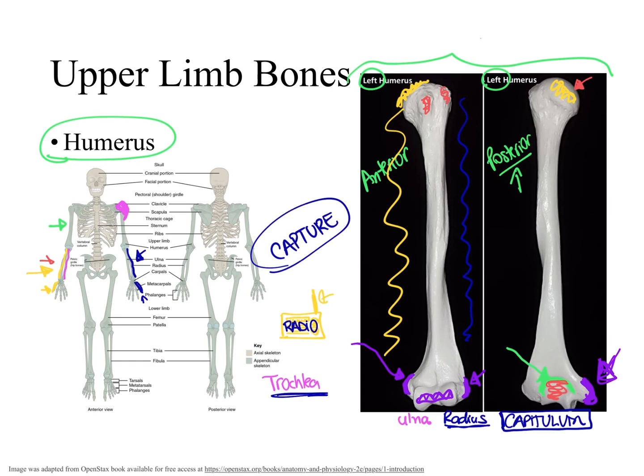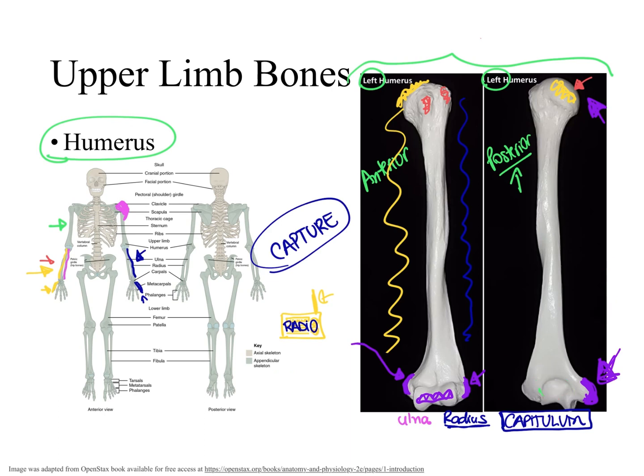And obviously the medial epicondyle, since it is facing medially, will always be on the same side as the head of the humerus. Now, in case you only have an image of the distal aspect of the humerus, it will be very easy for you to identify which side of the humerus is lateral or medial. Because when we are looking at the humerus, the big epicondyle is always facing medially. And we can feel it in our upper limb. And the lateral epicondyle, which is small, is always facing laterally.